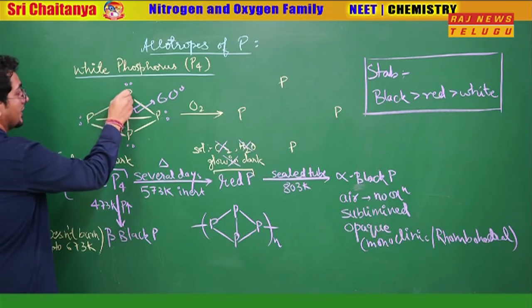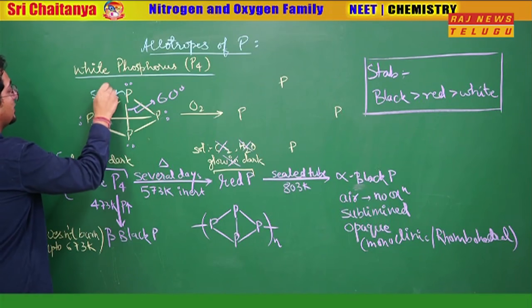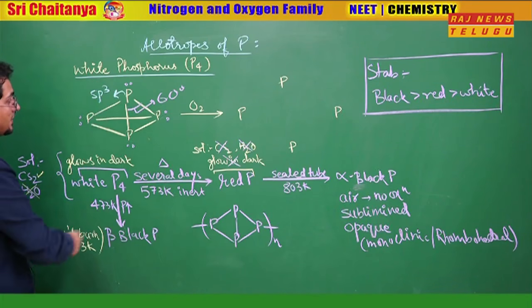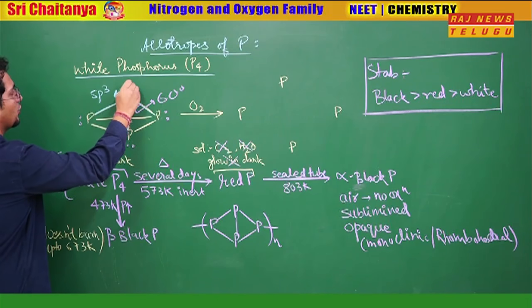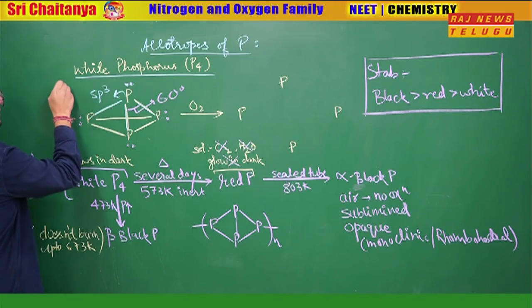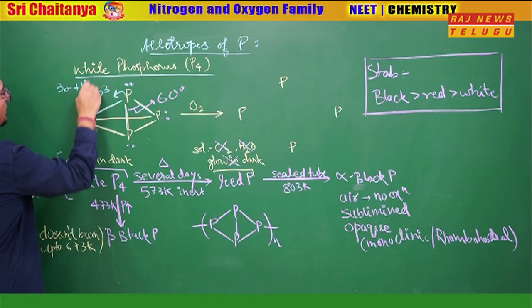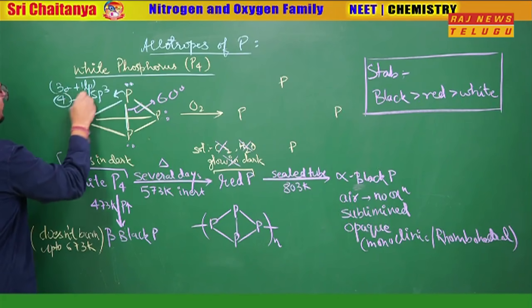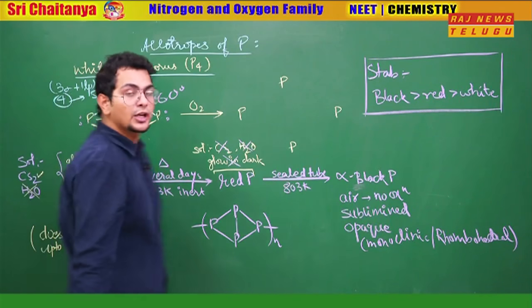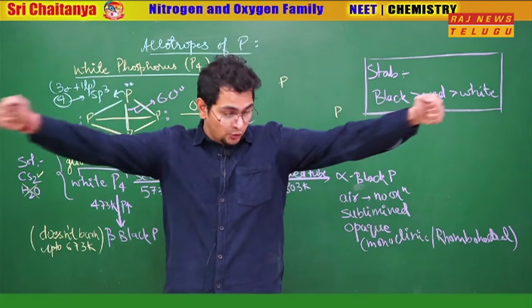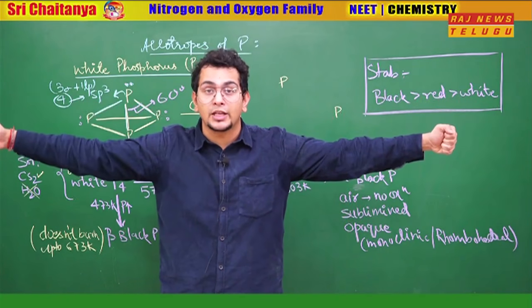Now what happens? Here phosphorus has sp3 hybridization. Sir, how can you say sp3? Because you can see here each phosphorus makes 3 sigma bonds and has 1 lone pair. So steric number comes as 3 sigma plus 1 lone pair, that is steric number 4, and for steric number 4 we have sp3 hybridization. Now what is the angle for sp3 hybridization? The angle should be 109.5 degrees for sp3.